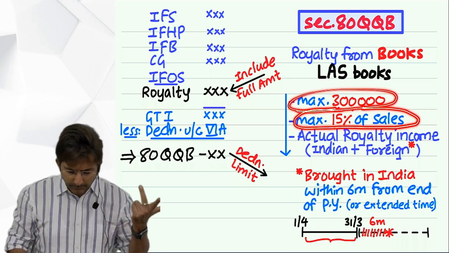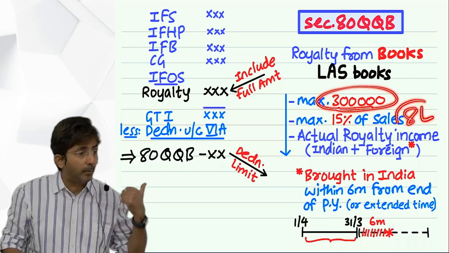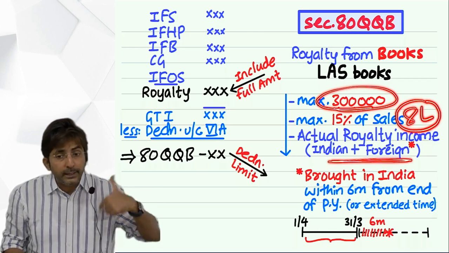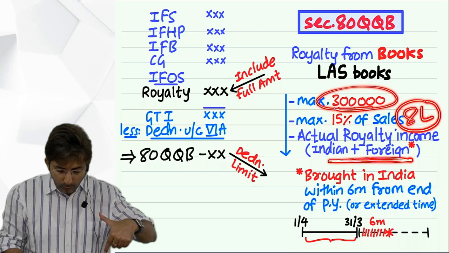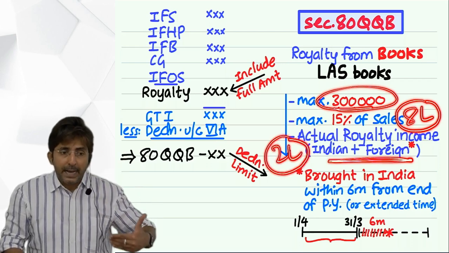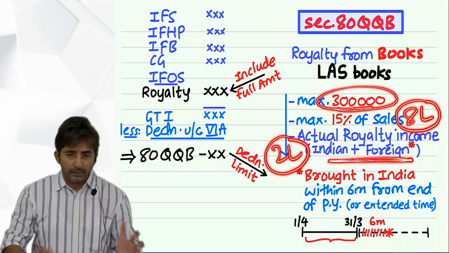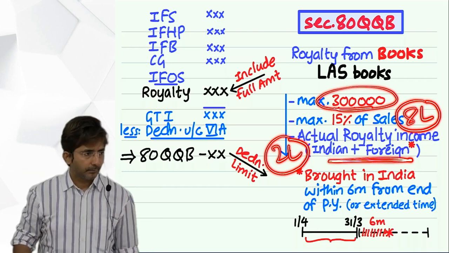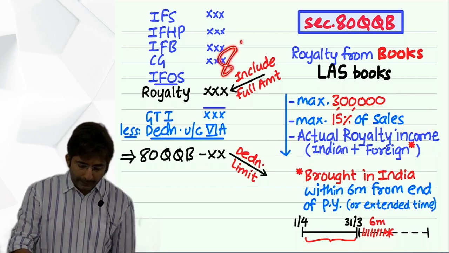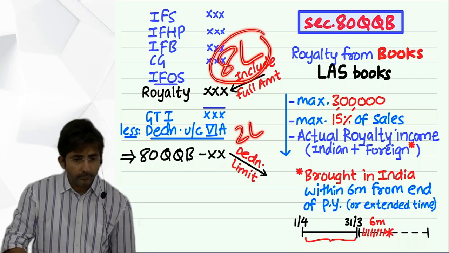So this 3 lakhs we already have, and that 8 lakhs will become the second amount in the formula. And in the third amount I want the amount which is brought in India. That is given as 2 lakhs. Then out of the 3, which is less? 3 lakhs, 8 lakhs, 2 lakhs. Whichever is less will be 2 lakhs. So I will take 2 lakhs in the deduction. So finally, in income from other sources I will include 8 lakhs, and in deduction I will get 2 lakhs.